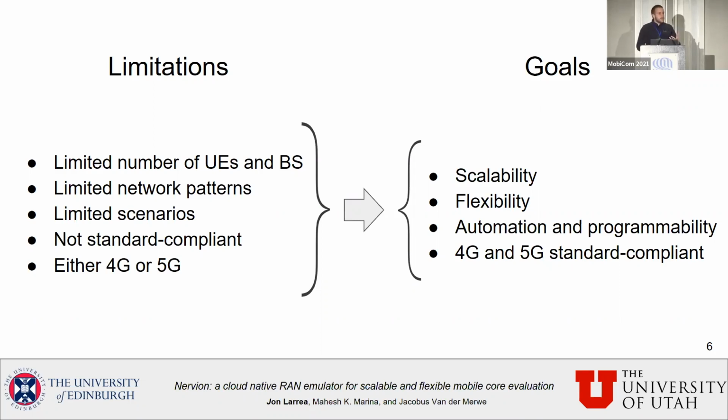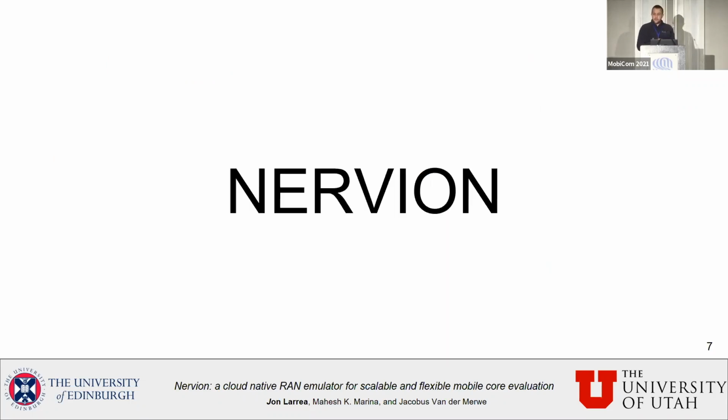These goals are scalability, flexibility, which refers to the load generation, automation and programmability, and finally, the tool should be 4G and 5G standard compliant. So to this end, we present Nervion. Nervion is a cloud-native RAN emulator that implements all these goals as features.